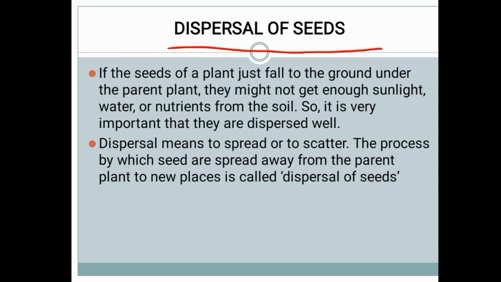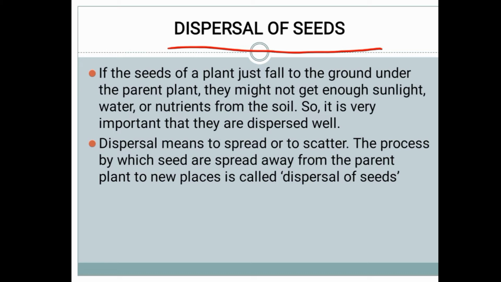The seed will not get enough sunlight, nutrients or water for sprouting. So it is very necessary that the seed is dispersed somewhere else.